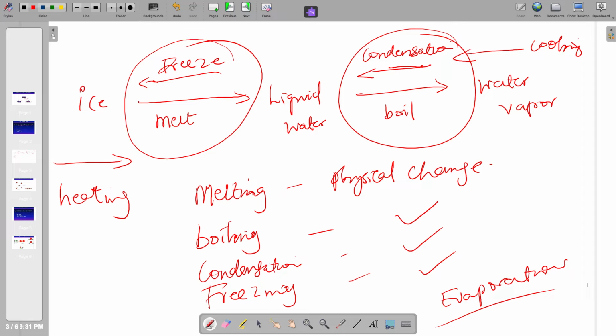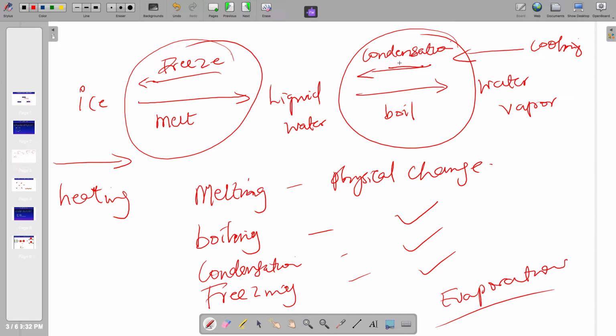As you've seen, if you start heating ice to get to its melting point, then it will melt. And as you keep heating, the liquid water will get to its boiling point and it will boil. And as you are cooling, the water vapor will get to its condensation point and it will condense. Usually the boiling point and condensation point occur at the same point. Similarly, the freezing point and melting point also occur at the same point.